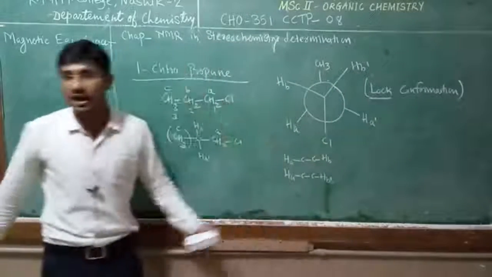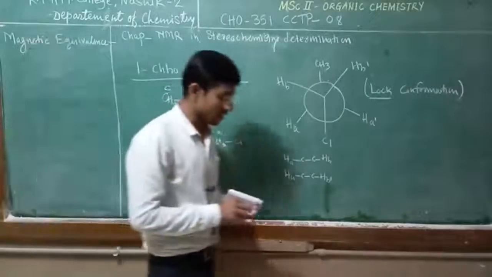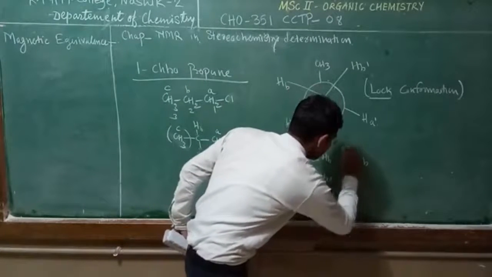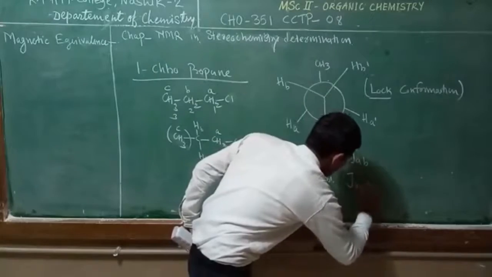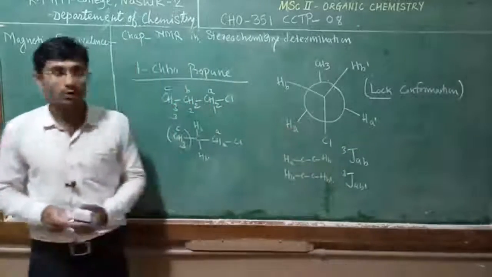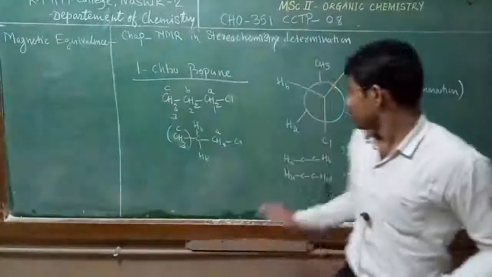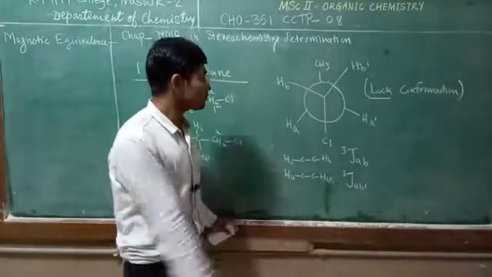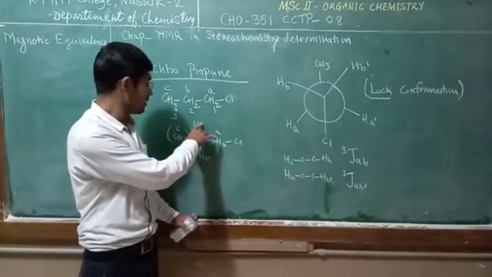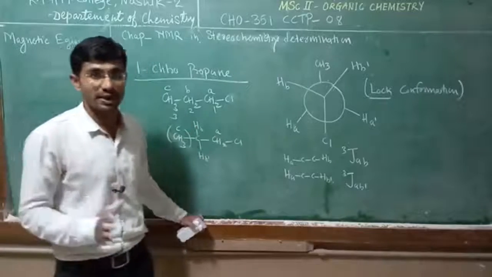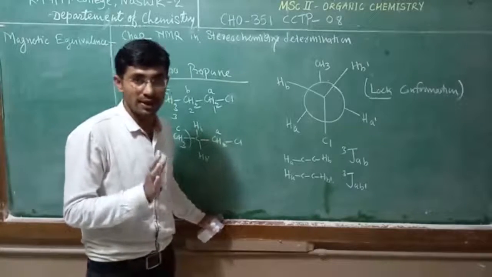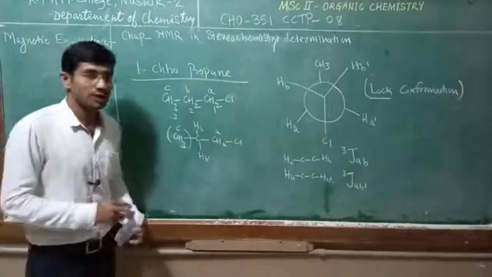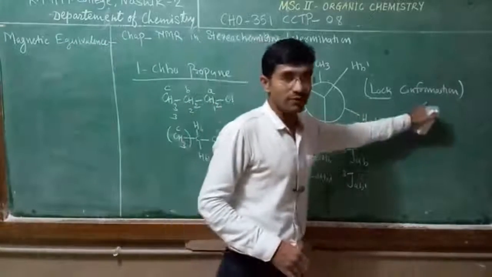So here there is an unequal dihedral angle, and because of the unequal dihedral angle the coupling constant value, JAB and JAB dash, is different. So at low temperature these two protons Hb and Hb dash are magnetically inequivalent, because of the locked conformation.